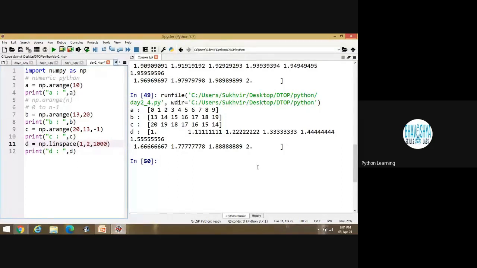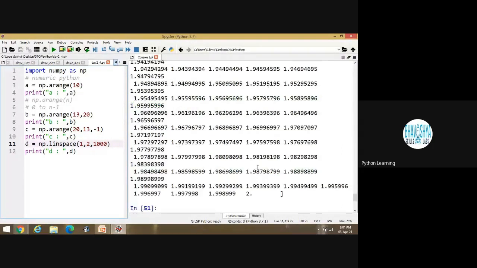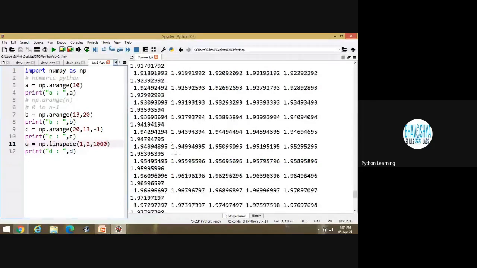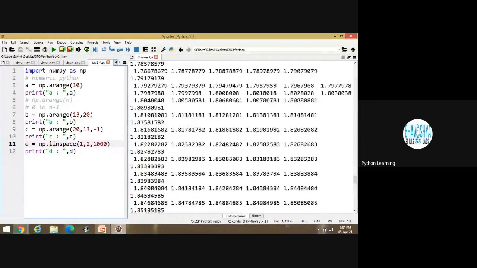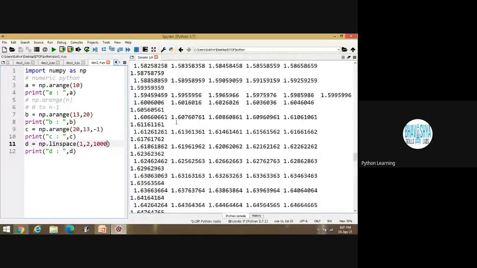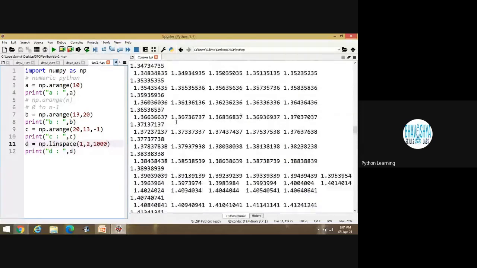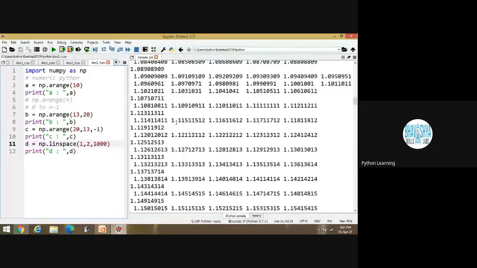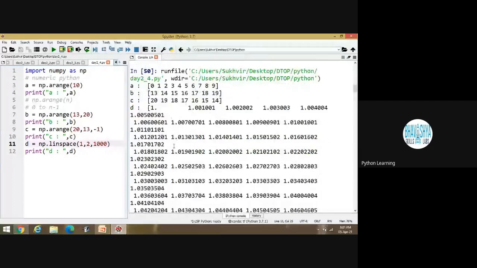If I am writing 1000 here, it means from 1 to 2, 1000 values are there. Is it okay? These are the 1000 values. It means I can divide the content into that number of values. Is it okay? Yes, sir.